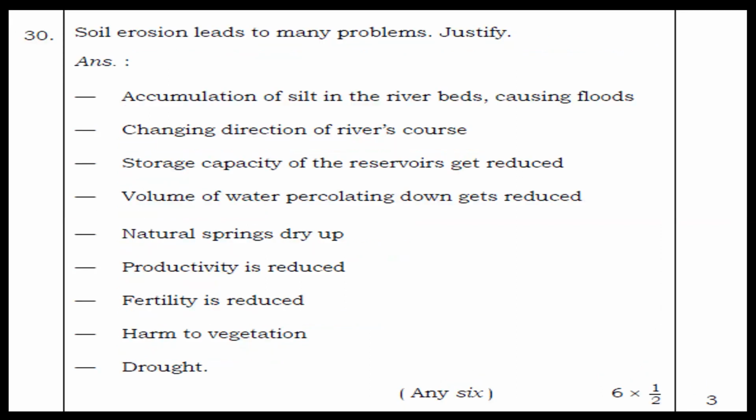Soil erosion leads to many problems. Justify. What are the problems you get through soil erosion? Answer in points again: accumulation of silt in the riverbeds causing floods, changing direction of river courses, storage capacity of the reservoirs gets reduced, volume of water percolating down gets reduced, natural springs dry up, productivity is reduced, fertility is reduced, harm to vegetation, and drought. So these are the problems that are faced due to soil erosion.